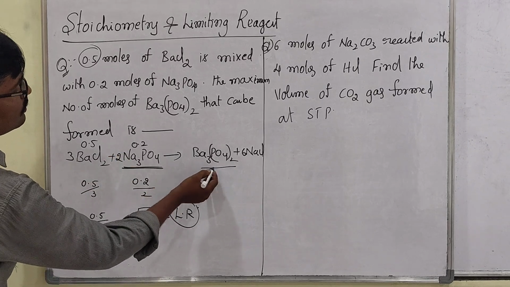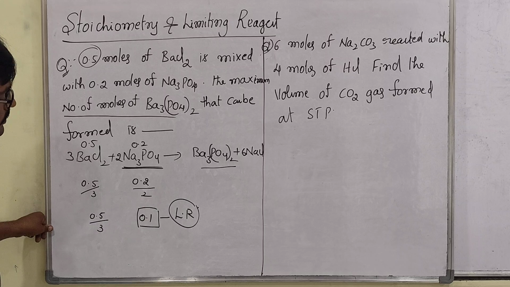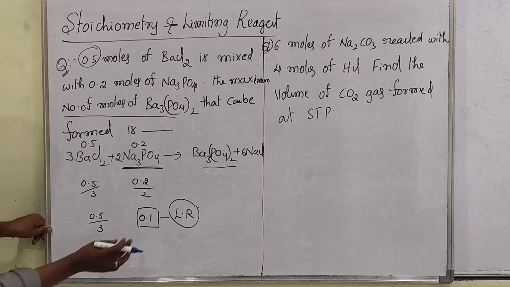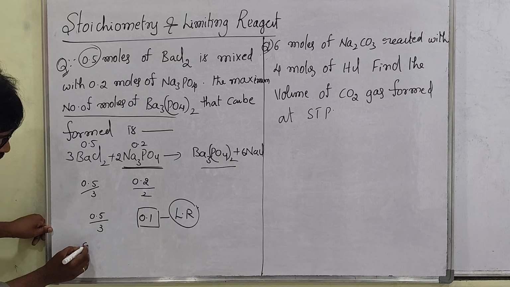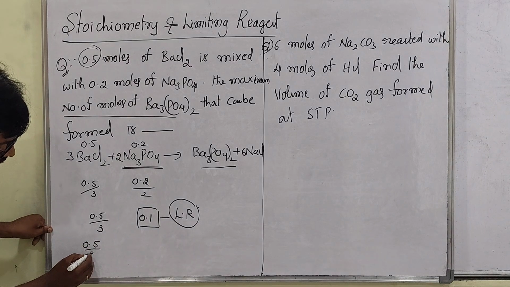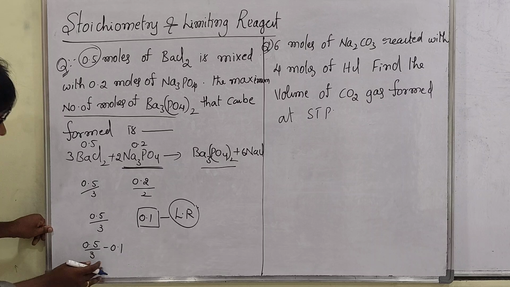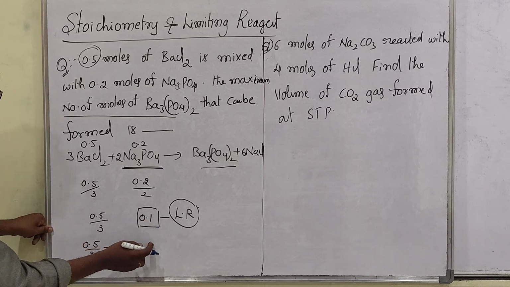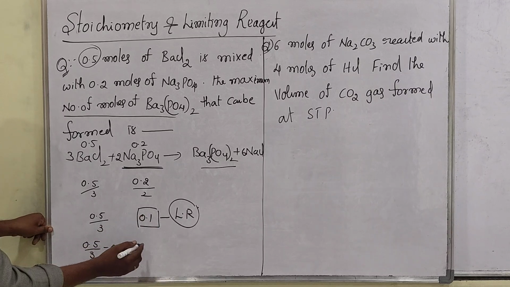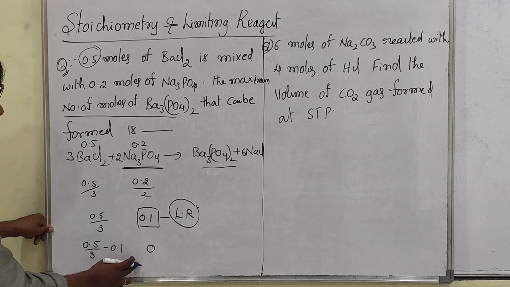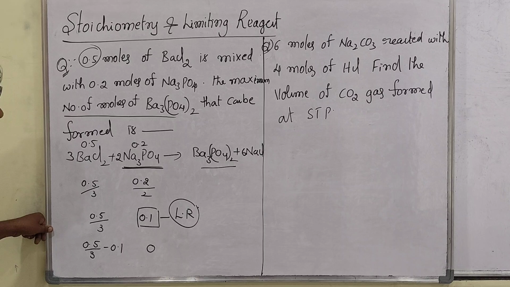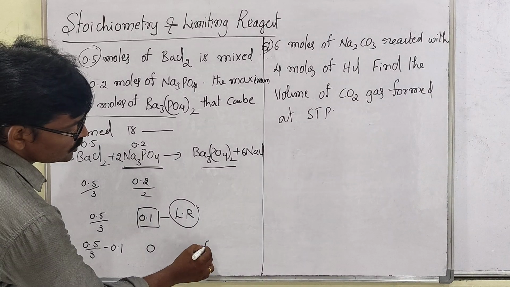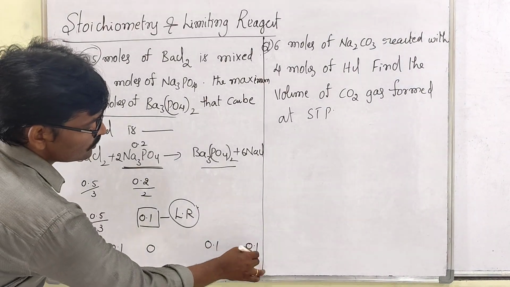This is how many moles will be formed. That is the question being asked: how many moles of product? Sir, 0.1 mole when it reacts with 0.1 mole. The 0.5 divided by 3 minus 0.1. Then when 0.1 mole and 0.1 mole react completely, 0 moles will be left here. Then here 0.1 mole, and here also 0.1 mole, even here also 0.1 mole.